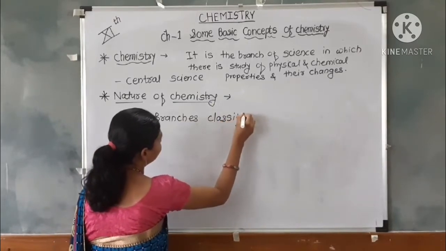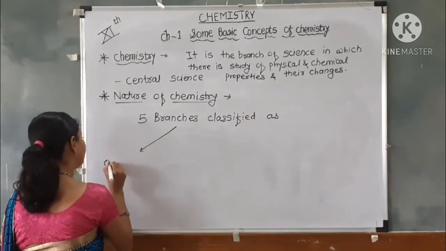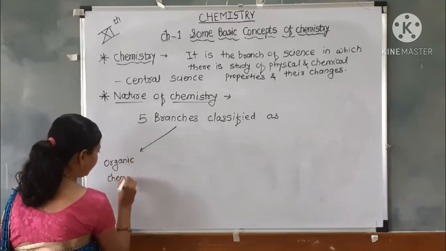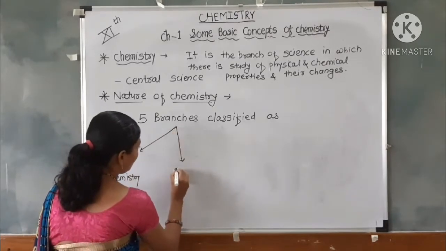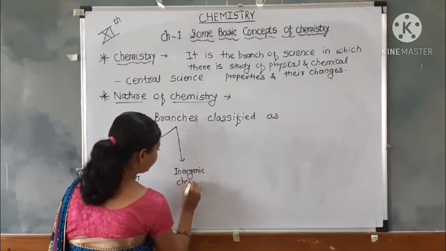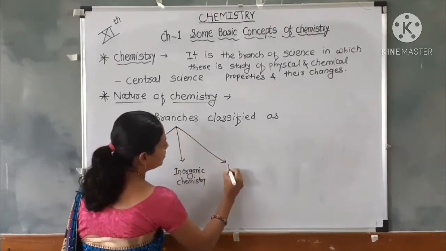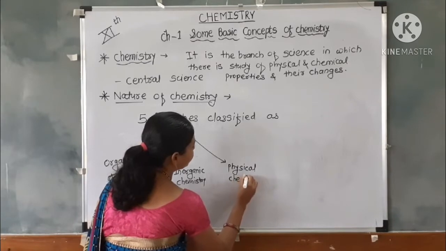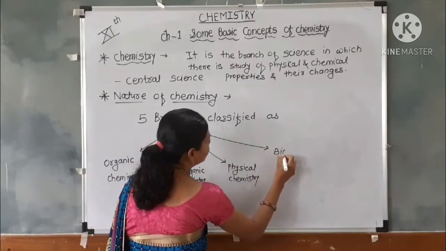Classified as: first branch is organic chemistry. Second branch is inorganic chemistry. Third branch is physical chemistry. Fourth branch is biochemistry.